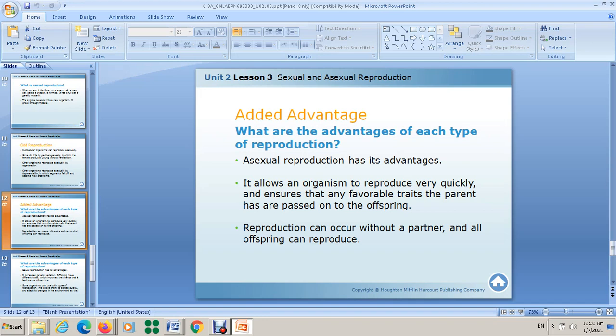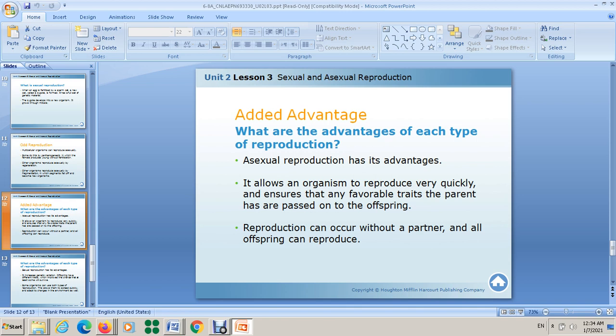Hello everyone. In the previous video we studied asexual reproduction and sexual reproduction, the definition of each one of them, and what each one of them needs. For today we want to know what the advantages of each type of reproduction are. Let's start talking about the advantages of asexual reproduction.